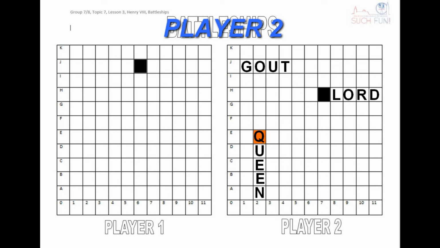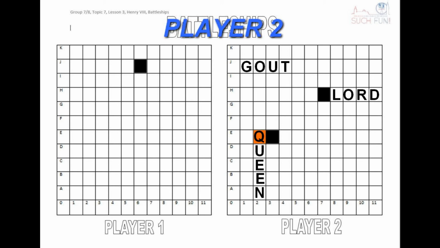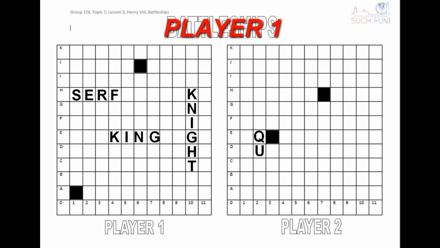The player 1 is playing again because he found a good letter. So he's trying again. And this time he's asking E3. But sadly it's a miss. So the player 1 will write a box in E3, and the player 2 will also write it. Now it's player 2's turn, who will ask A1. It's a miss. It's player 1's turn, who will then ask, if it's not E3, then maybe it's D2.